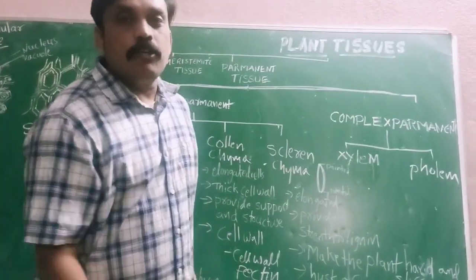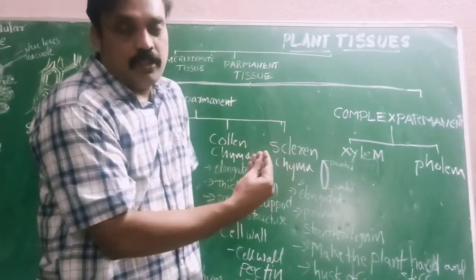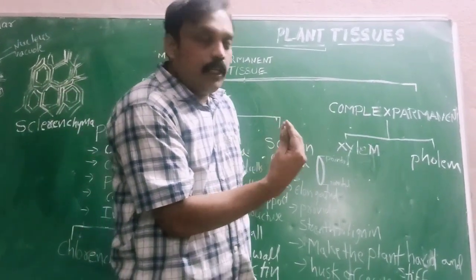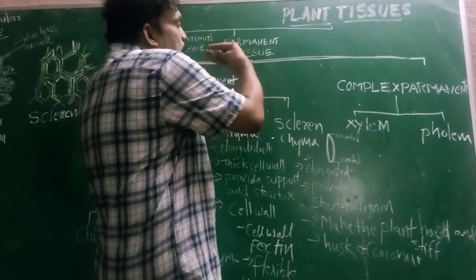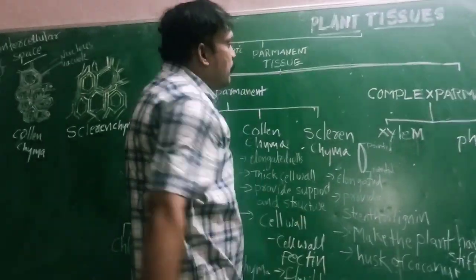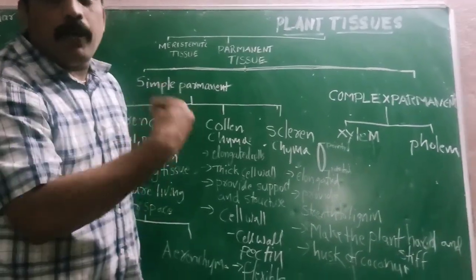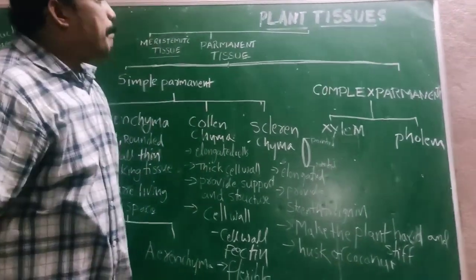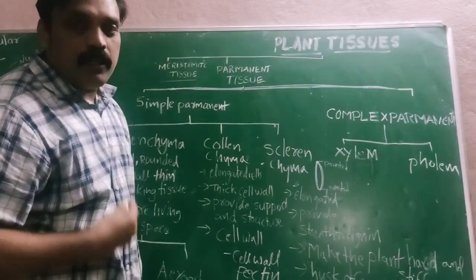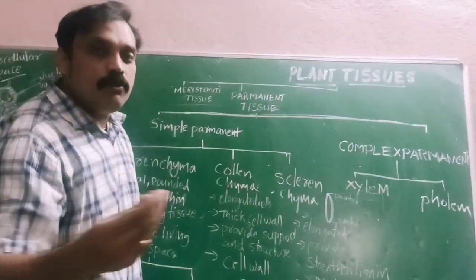Now we are going to discuss the other tissues in a plant, besides meristematic tissue. The other one is permanent tissues. We are going to discuss permanent tissue after completing meristematic tissue. The word permanent means what? It is not possible to divide.